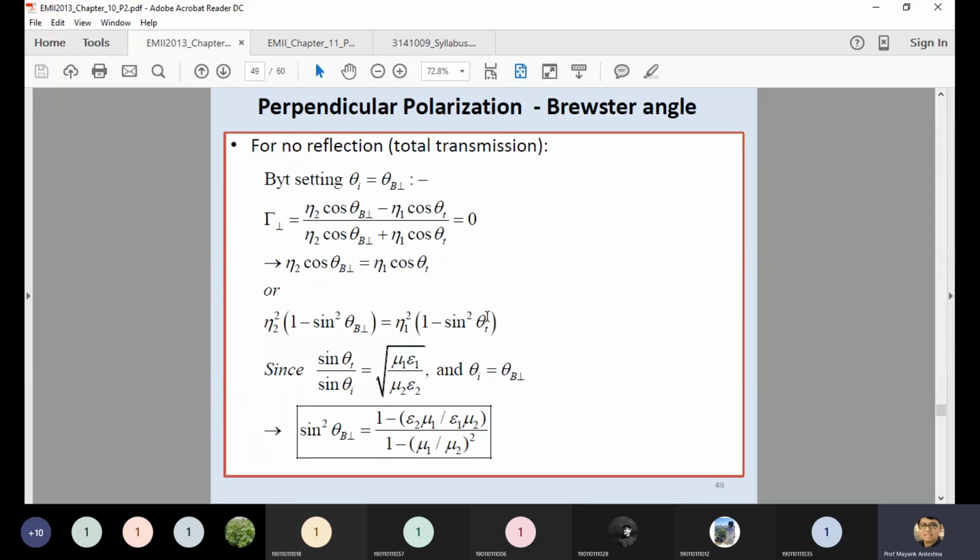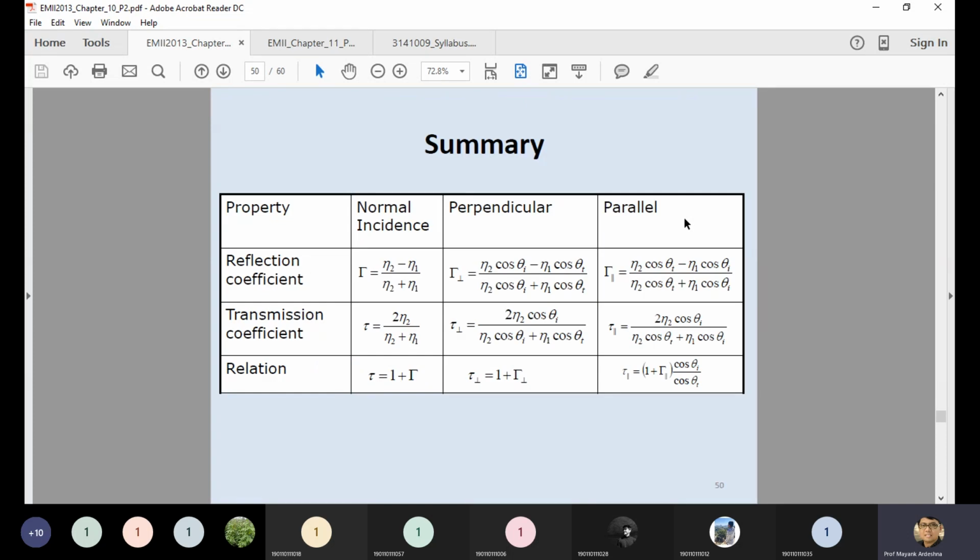In the same way, they also find the Brewster angle, which has some different equations. So in this particular chapter, you have to give more focus to this summary part, because this is everything. There may be some examples based on this.